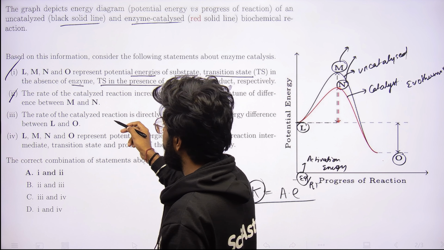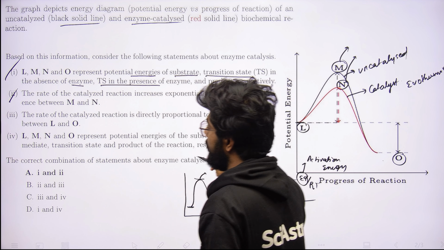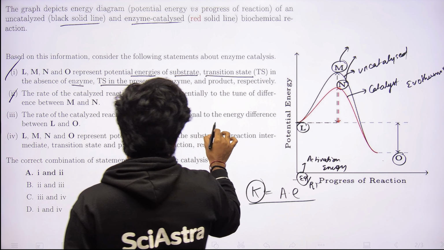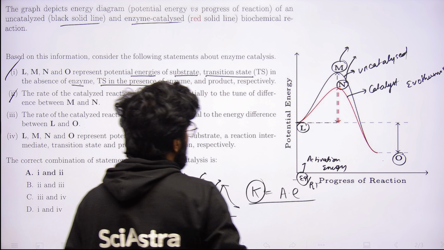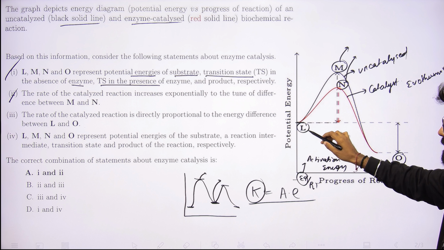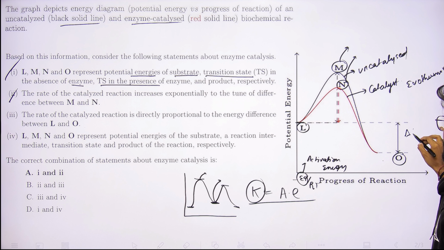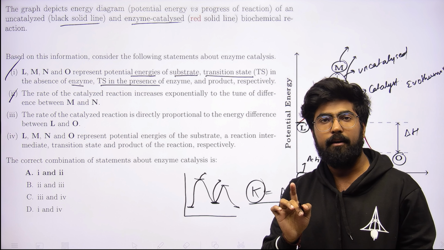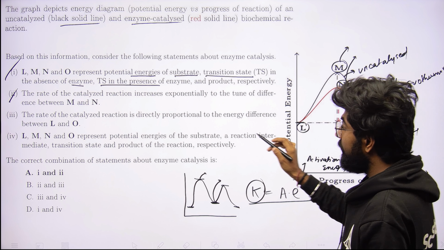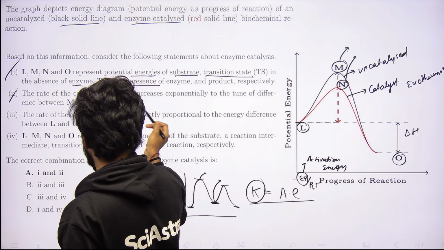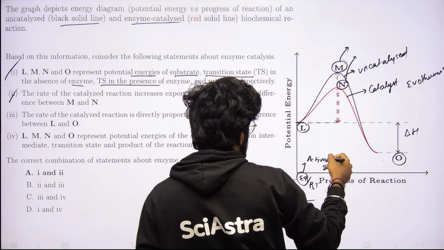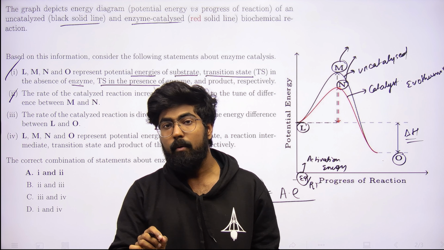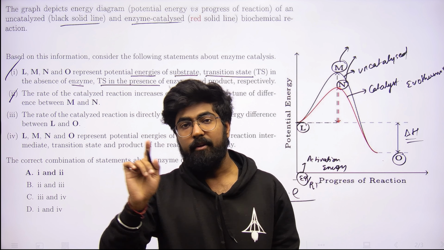Now, the rate of the catalyzed reaction is directly proportional to the energy difference between L and O. What they are saying is that the rate of the catalyzed reaction is directly proportional to the energy difference between L and O. So basically L and O is this, the energy of the reactant and the product, and this is delta H, by the way. The energy difference between L and O is what is known as the enthalpy of the reaction, delta H, right? So what they are saying is that the rate of the catalyzed reaction is directly proportional to delta H, which is not true, because catalysis does not involve or alter the energy of the reactant and the product.